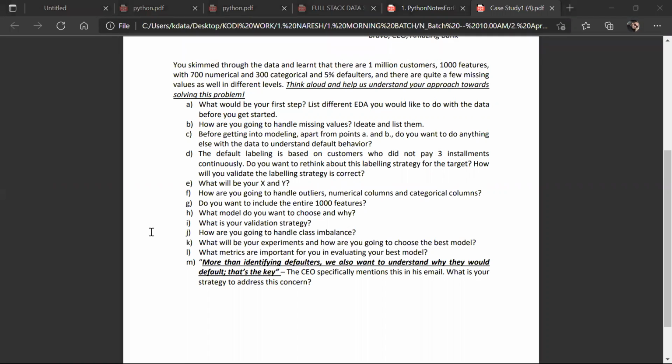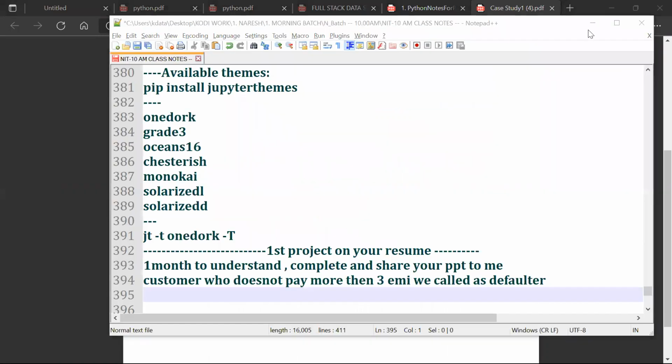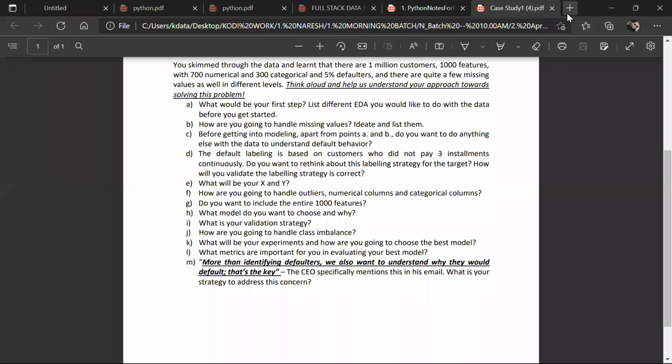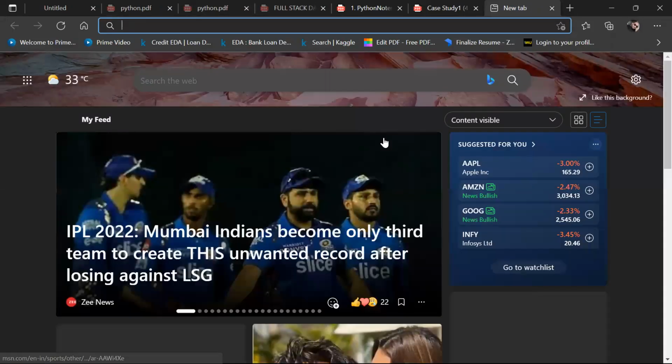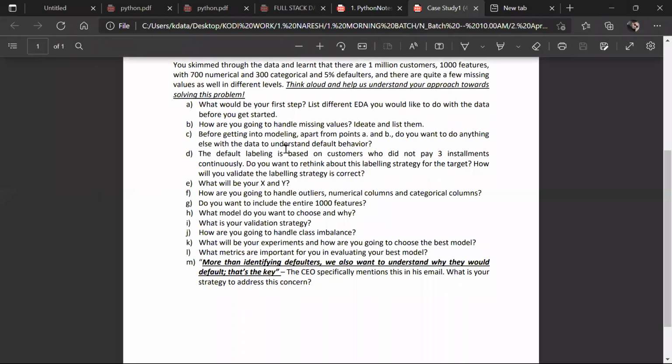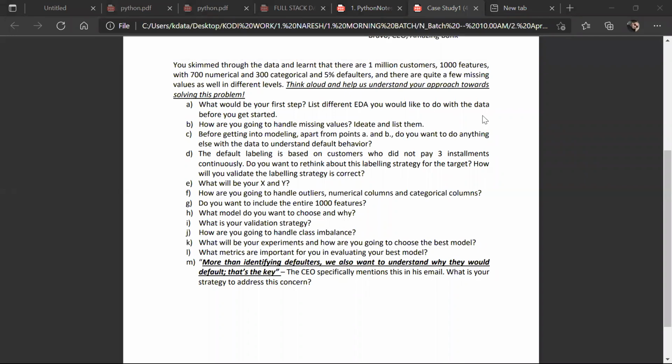To extract the data from the database, I will show you tomorrow how we do it practically. Tomorrow I'm going to show you, guys. All right. Tomorrow I'm going to show you the practical: how do you extract the data from the database? And after that, what do you do, guys? After that, what do you do? What EDA techniques do you follow?